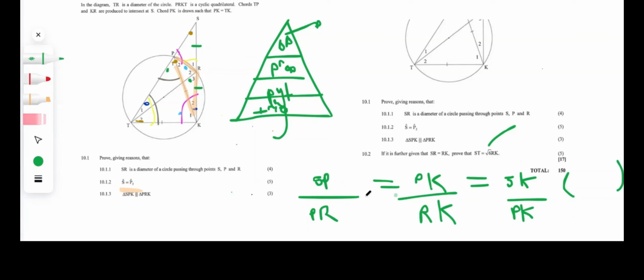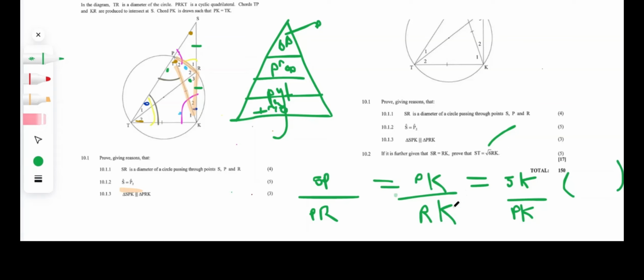We have ST. Is ST a part of these ratios? No, it isn't. What about RK? And by the way, guys, not each and every single line that is a part of the equation has to be a part of your ratio. It's not like ST and RK have to both be in these ratios. No, that's not the case. At least if one of them were, then we could use that as a starting point. So let's look at RK.